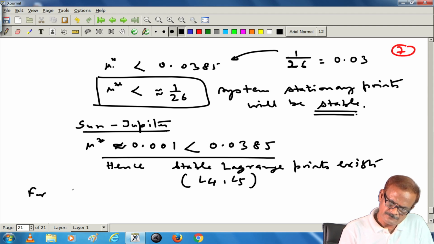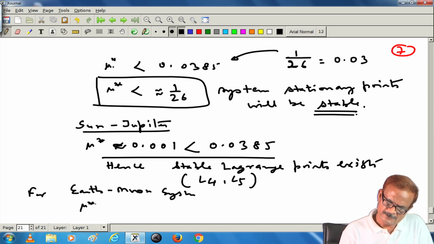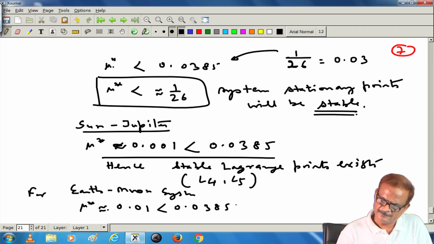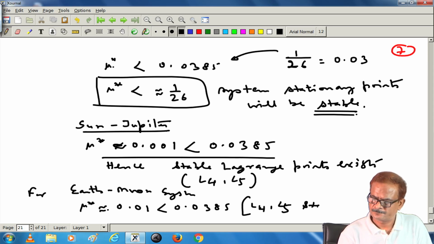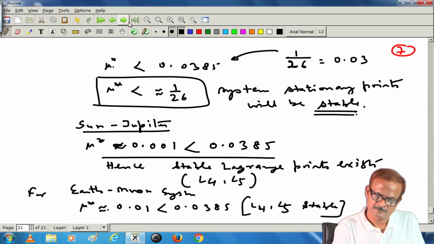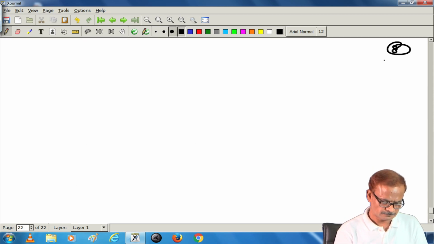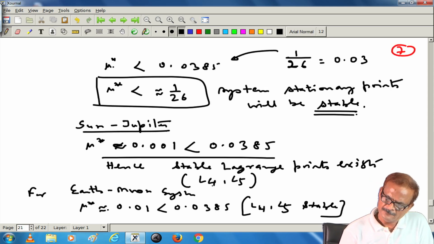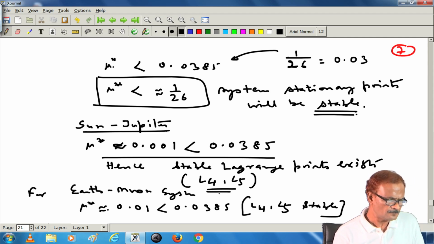For the Earth Moon system, mu star is nearly equal to 0.01, which is again less than 0.0385, hence L 4 and L 5 will correspondingly be stable. And in fact, in nature, around L 4 and L 5, a number of particles exist.